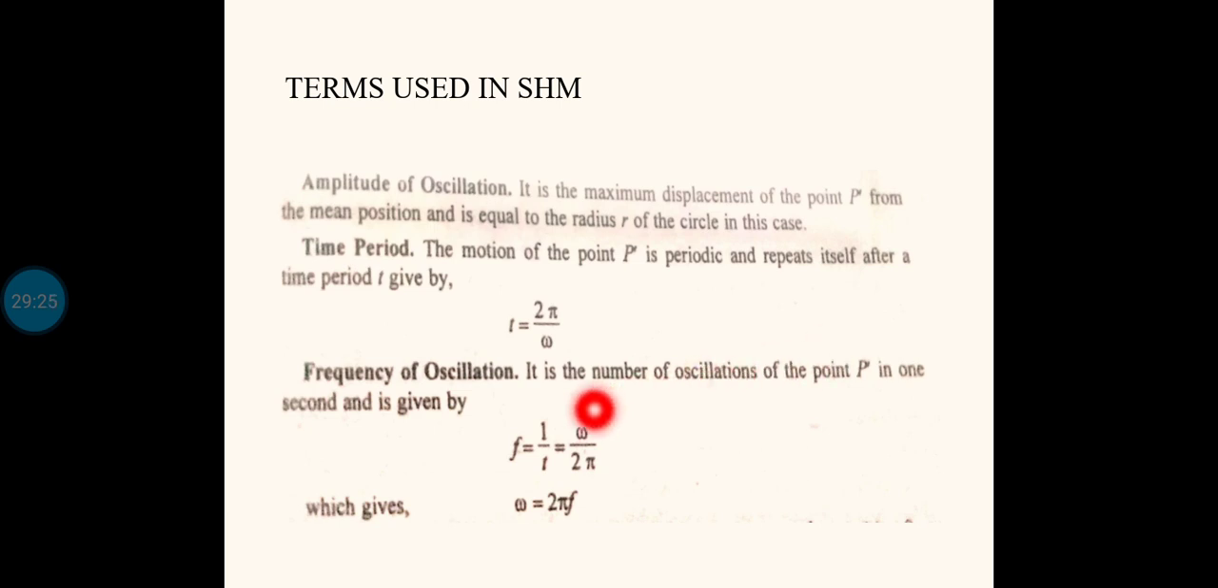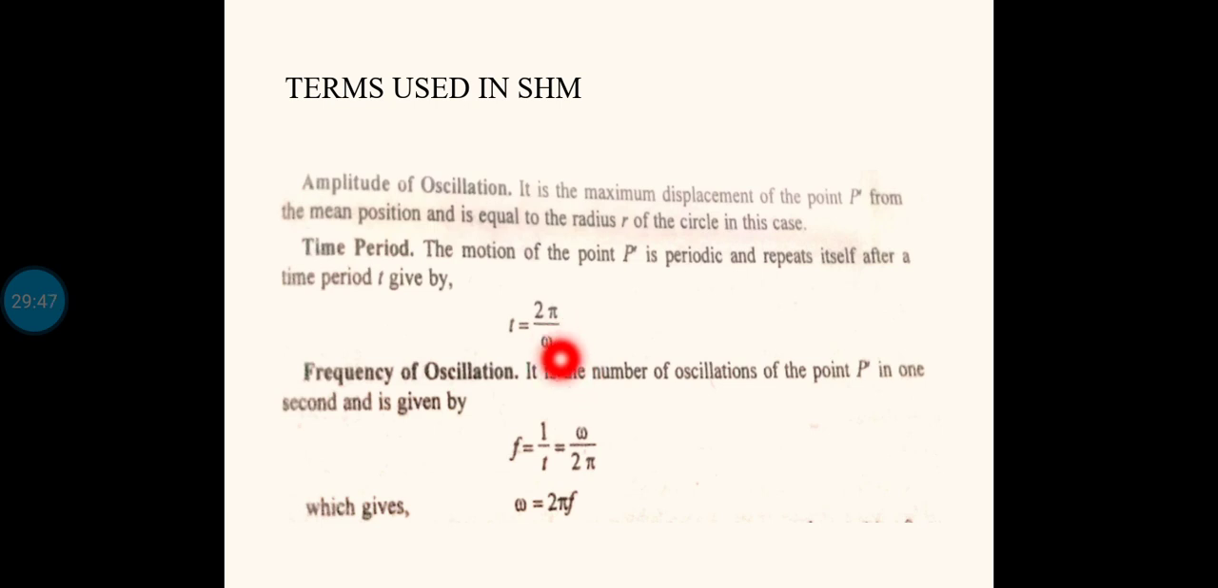Next one is frequency of oscillation. It is the number of oscillations of the point p dash in 1 second. So the number of oscillations within 1 second is known as the frequency of oscillation. It is represented by the symbol f. f is equal to 1 by time period. So f is equal to 1 by t.